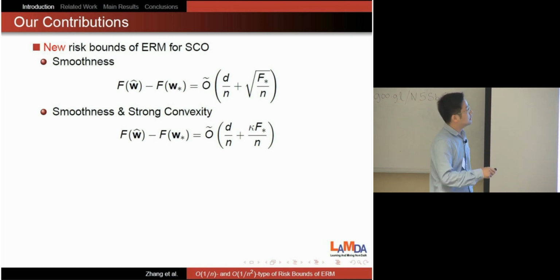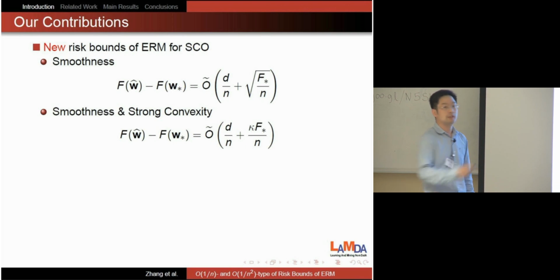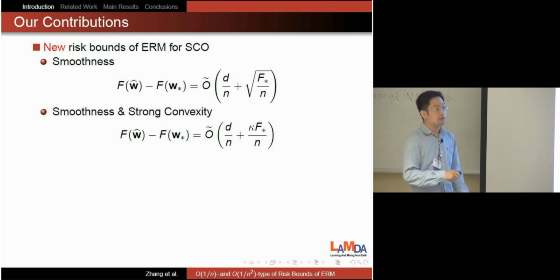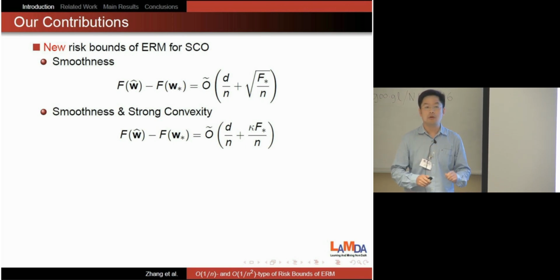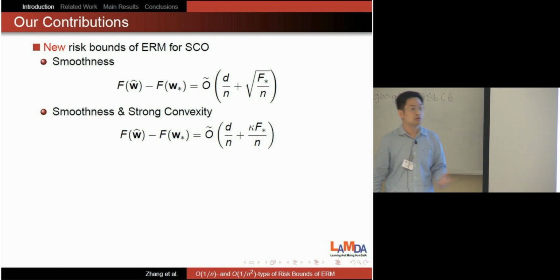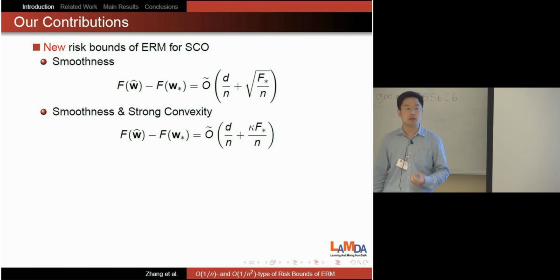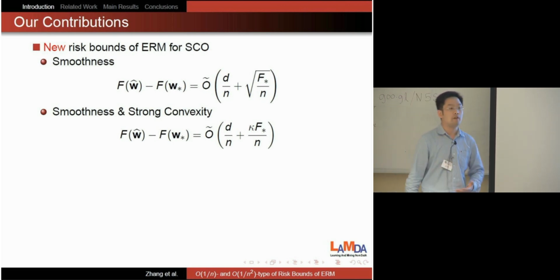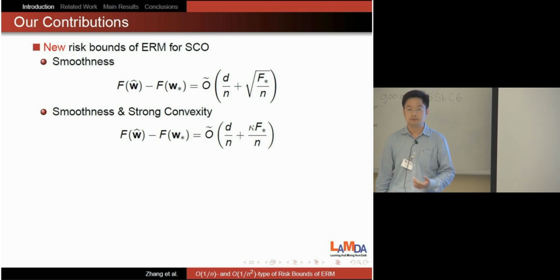So in this case, we will have a 1 over square root of n rate. However, if F star, the minimal risk, is very small, we will get a 1 over n rate without strong convexity. If we have both smoothness and strong convexity, the risk bound is improved to d over n plus kappa F star over n. Here, kappa is the condition number. So in this case, we always have a 1 over n rate.